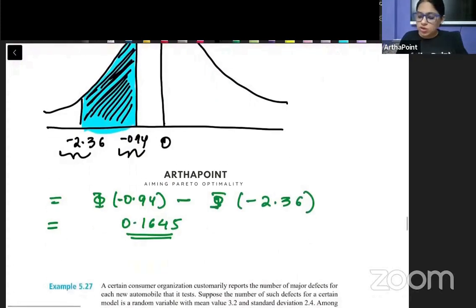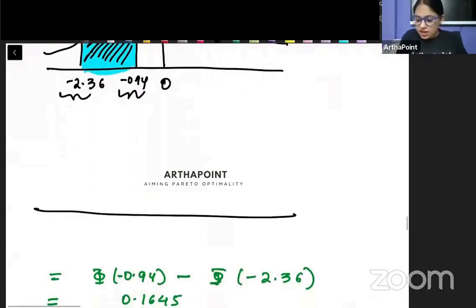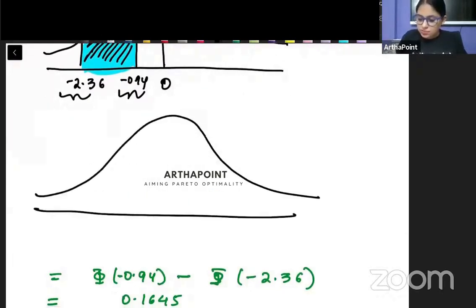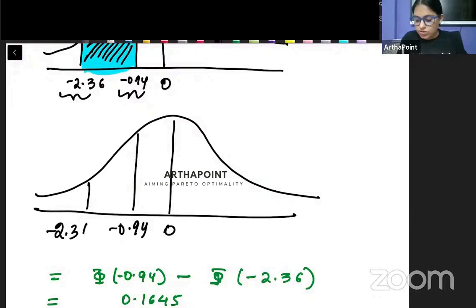Isn't it? If you really look into it, you will understand that if I take 0 here, and I take minus 0.94 here and minus 2.36 here, at any point of time, I can find out this region first.